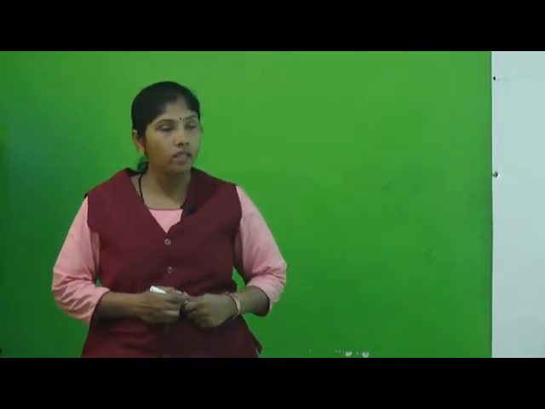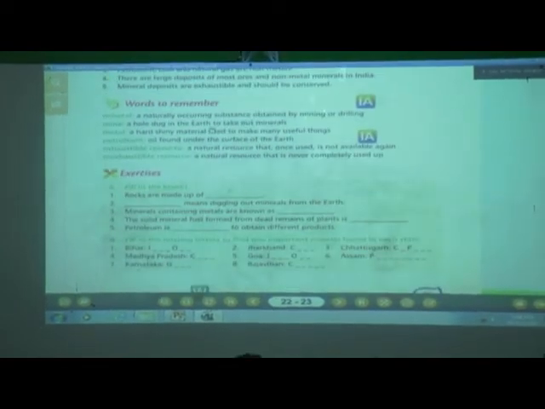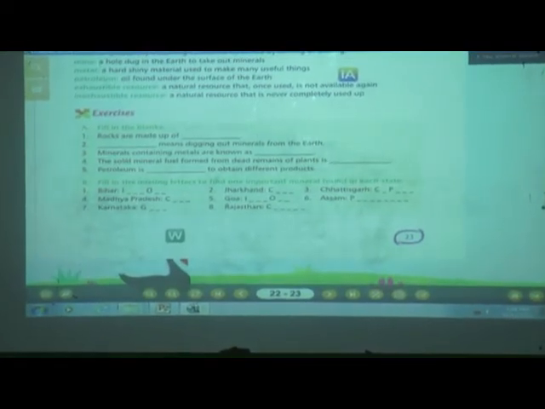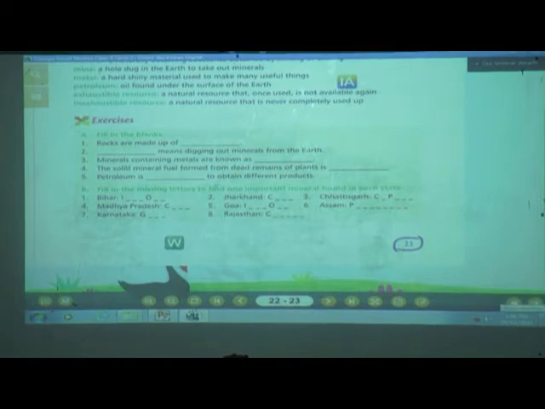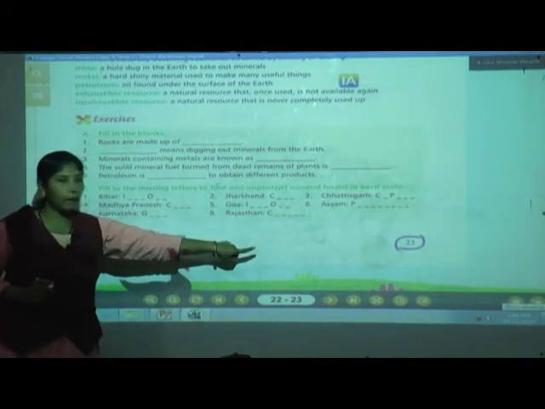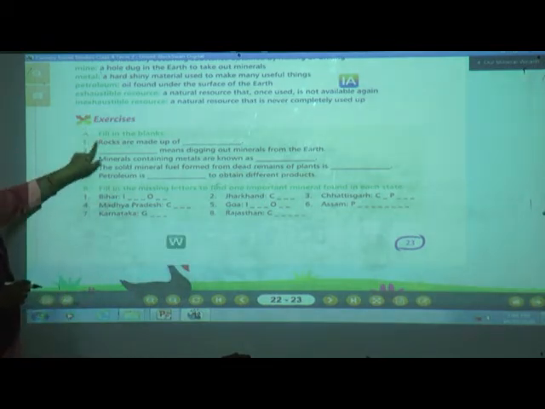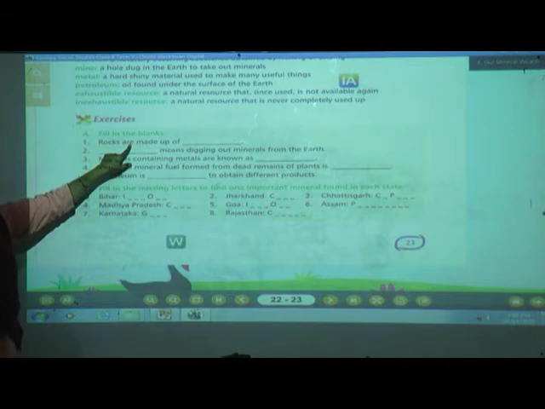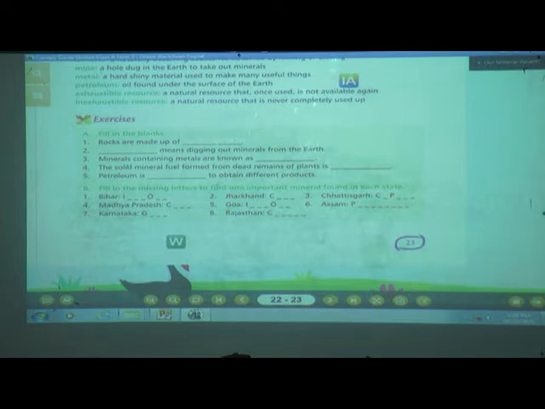So first of all, everybody, you need to open your Canopy book and open the exercise, that is page number 23. So let us see here, you need to answer. We will complete this exercise now. First A, we will do the fill in the blanks. Now, rocks are made up of dash. You need to write with a pencil very neatly and write slowly.